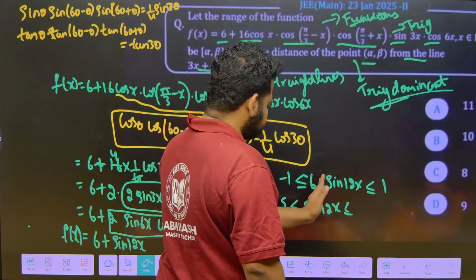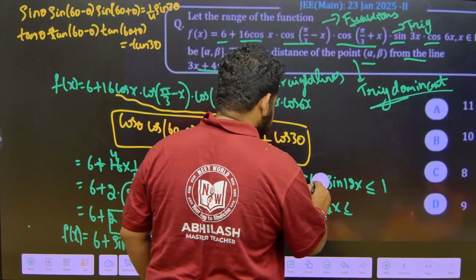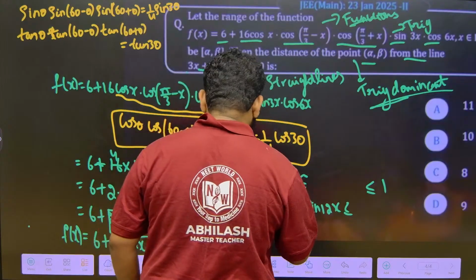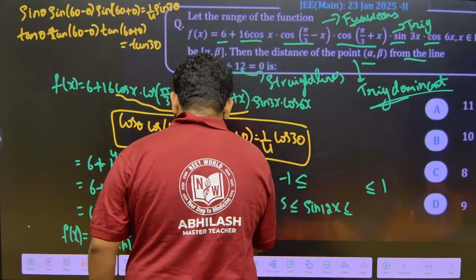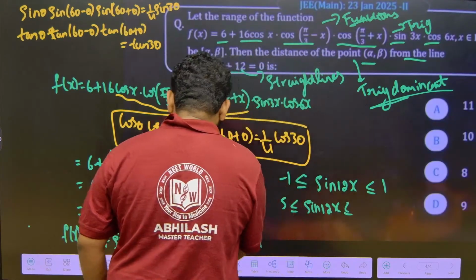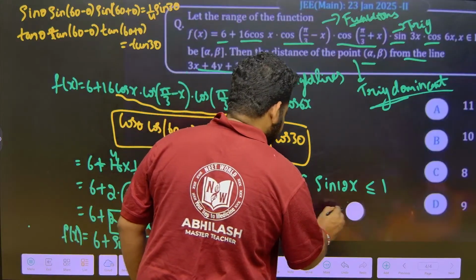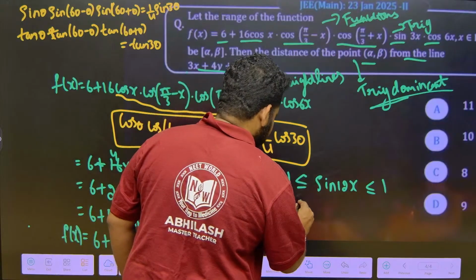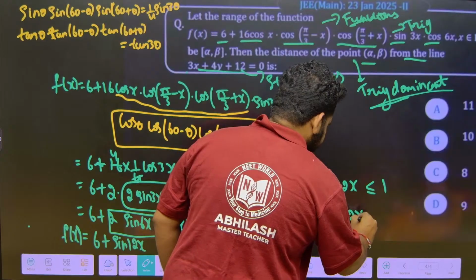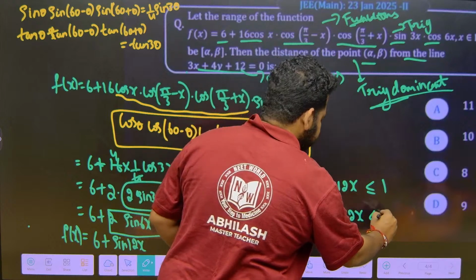If I add 6 to all of this, first I should just write sin 12x, the range of sin 12x, then you will understand. Now if I add 6 throughout, this will become 6 plus sin 12x. Minus 1 plus 6 is 5, and 1 plus 6 is 7.